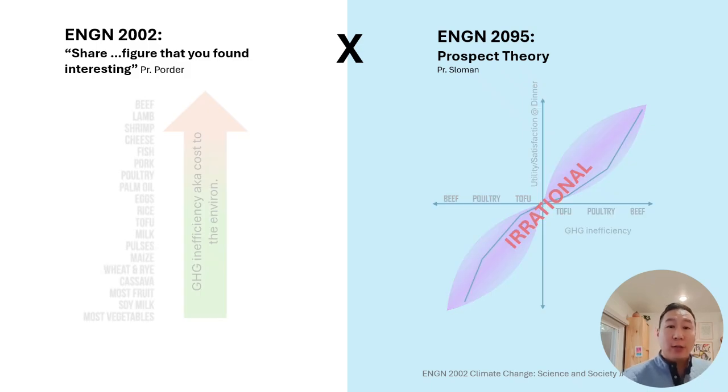So on one hand, we have the science of climate change, and on the other hand, we have its social factors. This neatly ties a bow and links the graphs back to the title of this class, Climate Change, the Science and Society.